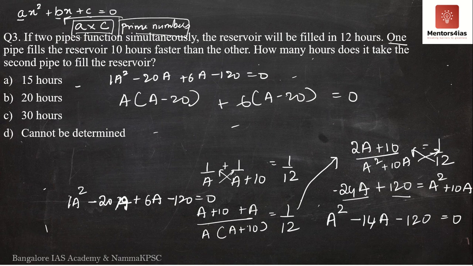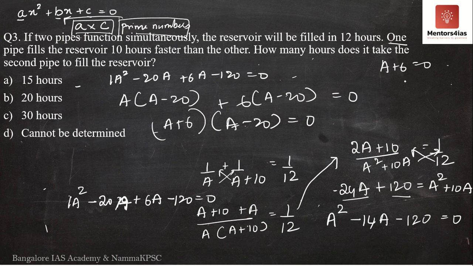Now can I take a minus 20 common outside? Of course I can. So what do I get finally? I get a plus 6 and a minus 20 is equal to 0. So either a plus 6 is equal to 0 or a minus 20 is equal to 0. If a plus 6 is equal to 0, it would mean a is equal to minus 6. If a minus 20 is equal to 0, then it would mean a is equal to 20.